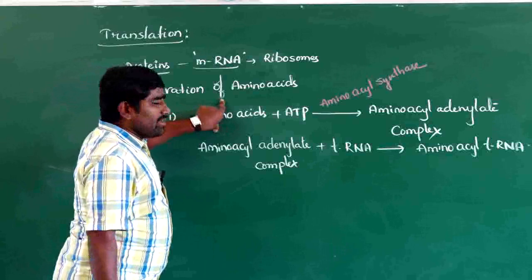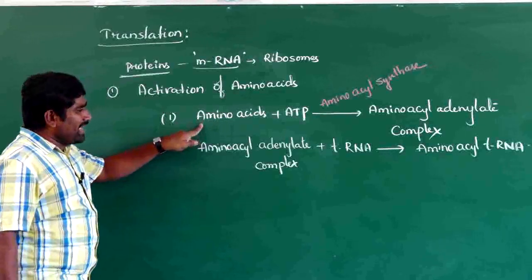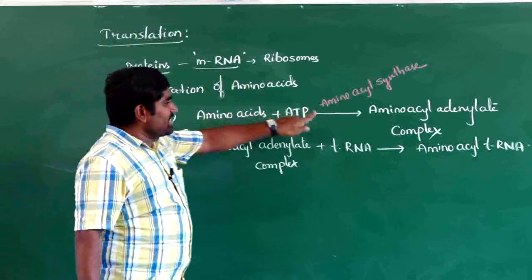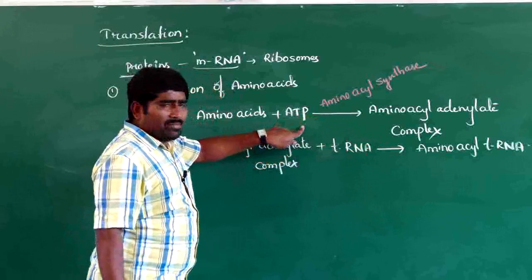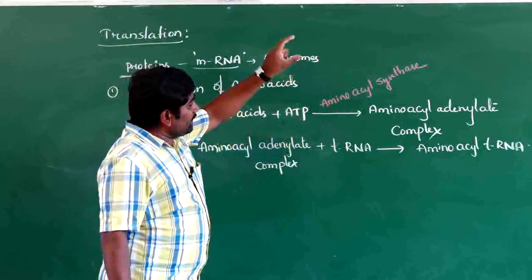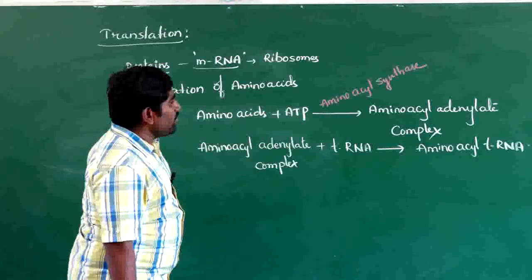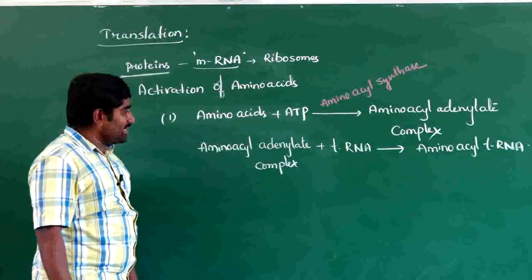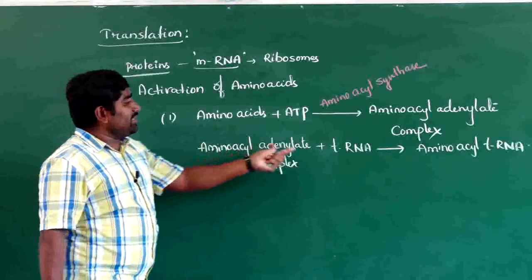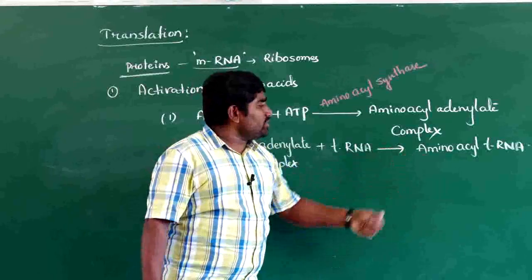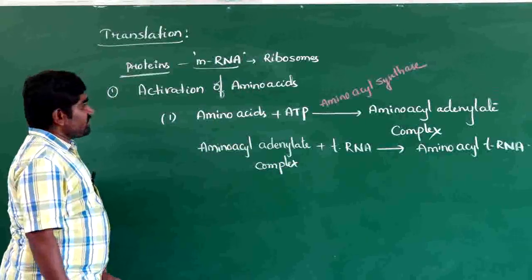How does activation of amino acids take place? In the first step, what happens? Amino acids plus ATP gives rise to aminoacyl adenylate complex. The enzyme that catalyzes this reaction is aminoacyl synthase. Aminoacyl adenylate complex takes one tRNA and forms aminoacyl tRNA. This is the first step.